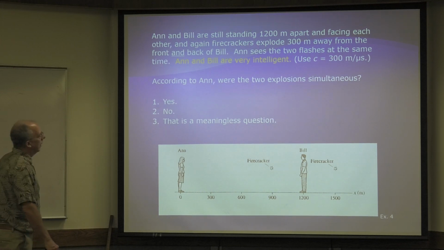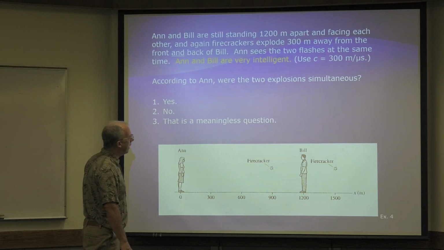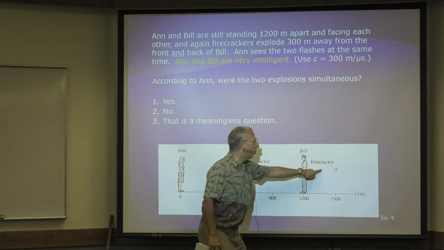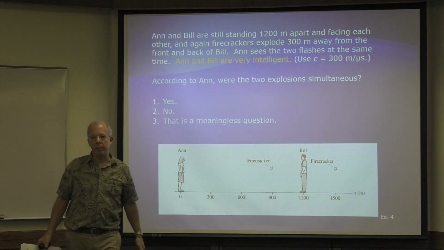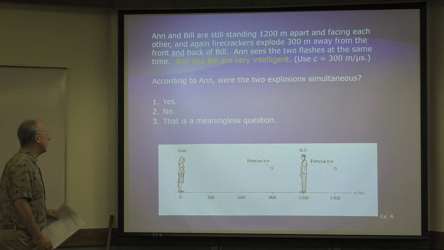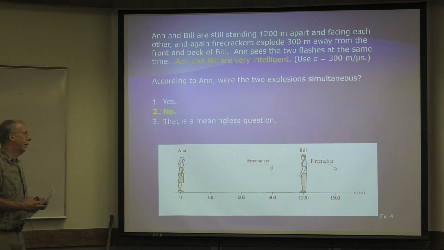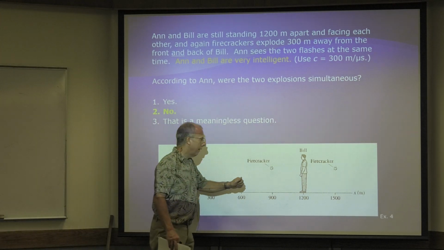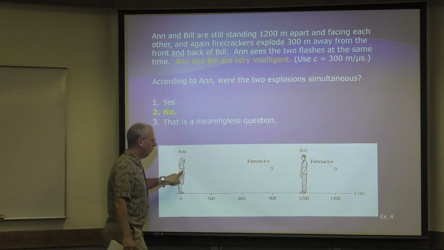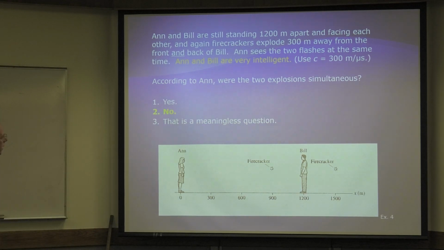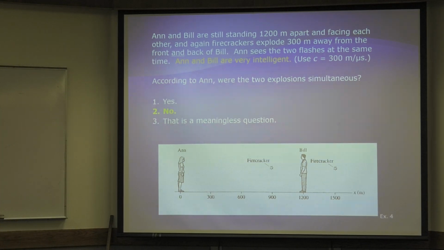Okay, we're back. She sees the two flashes at the same time. Now this one travels less distance than this one. So if she sees them at the same time, there's no way they can be simultaneous. So Ann says absolutely no. If they occurred at the same time, she would have detected this one before that one, because it's less distance to travel. Now, remember, they're both intelligent. So Ann says they are not simultaneous.